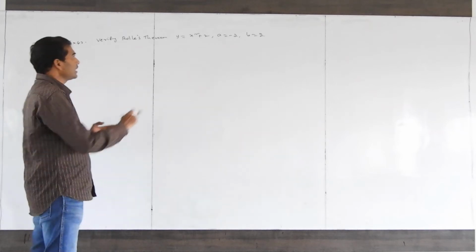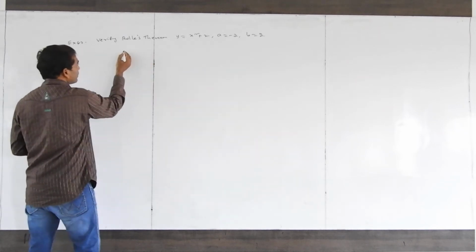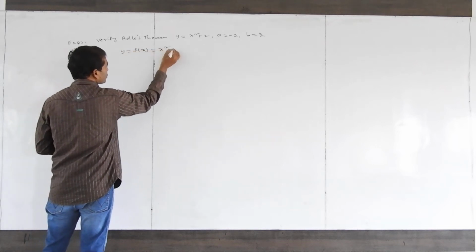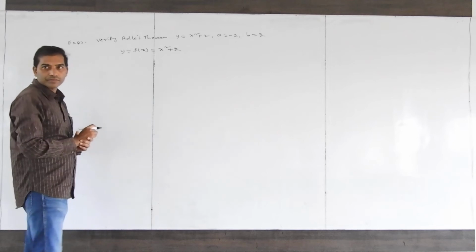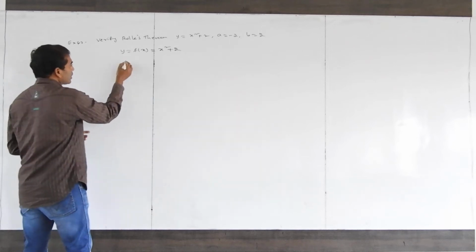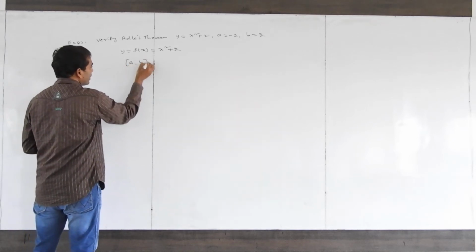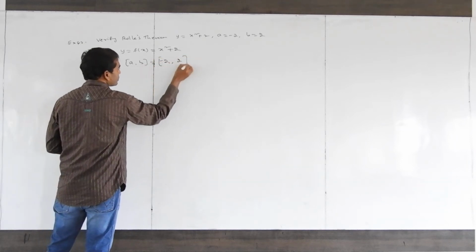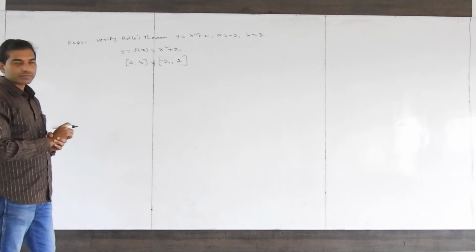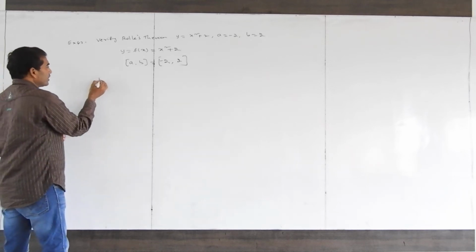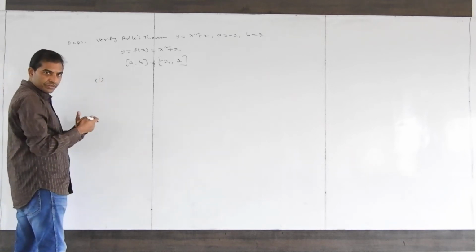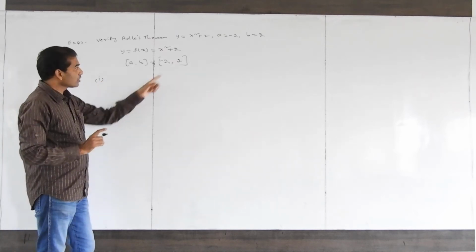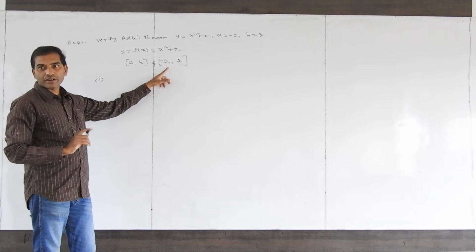Right? The interval A, B is given here, and the function is given: y is nothing but f of x equal to x square plus 2. Now the closed interval A comma B is given here, A is minus 2, B is plus 2. Okay, first we will verify Rolle's theorem. The first condition is to verify f is continuous on the closed interval minus 2 comma 2 or not.